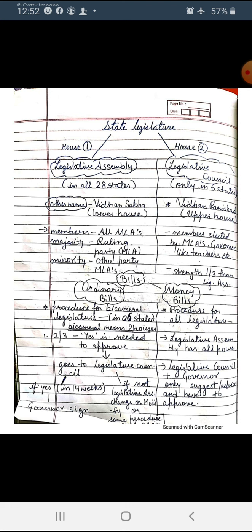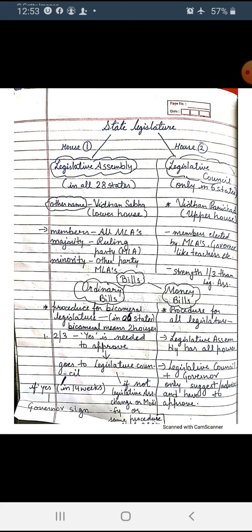Members of the legislative assembly are all MLAs. Who will be in the majority? The ruling party. The minority is the opposition party. Council members are elected by or nominated by MLAs, governors and teachers. These do not come from a direct election. Their names may be given by MLAs, the governor, and educated people of the state.